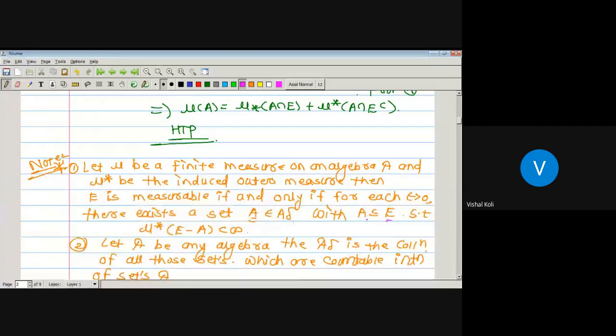Since here we have given B is a measurable set such that outer measure of B minus A will be finite.